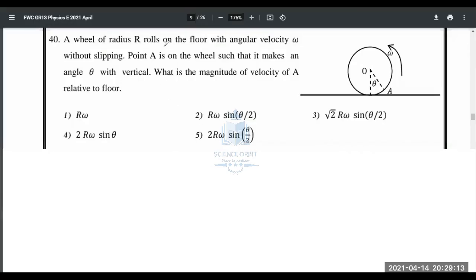A wheel of radius r rolls on the floor with angular velocity omega without slipping. Point A is on the wheel such that it makes an angle theta with vertical. What is the magnitude of velocity of A relative to Earth?